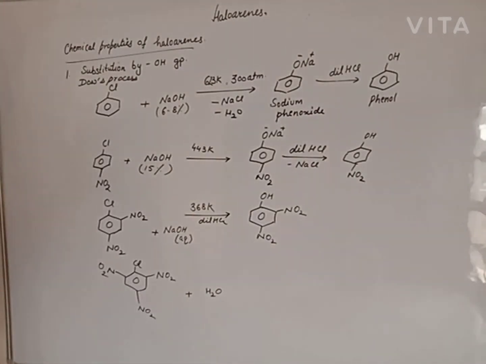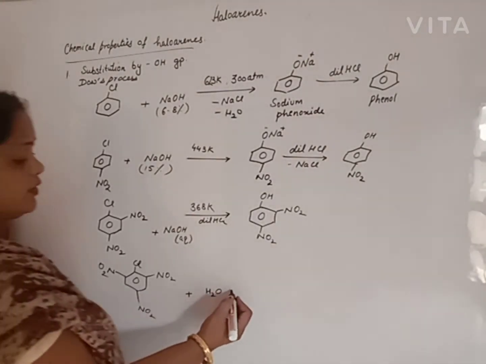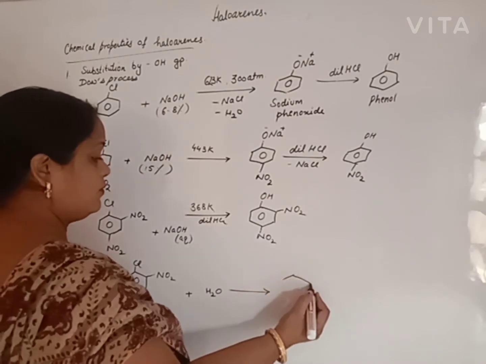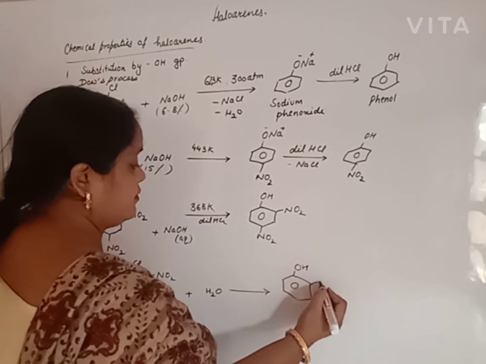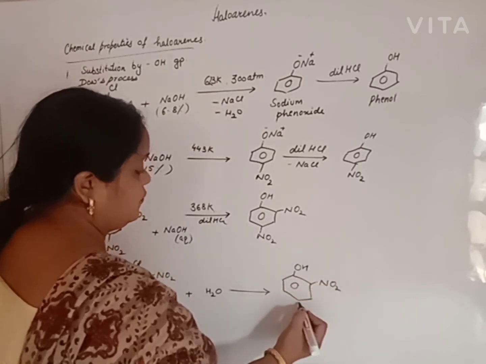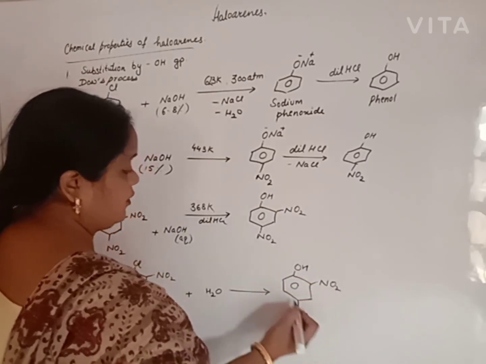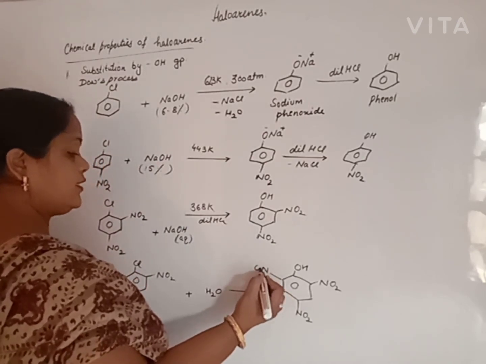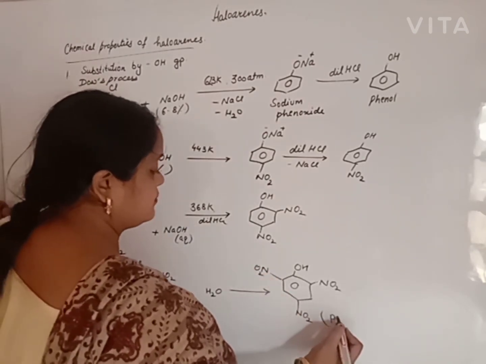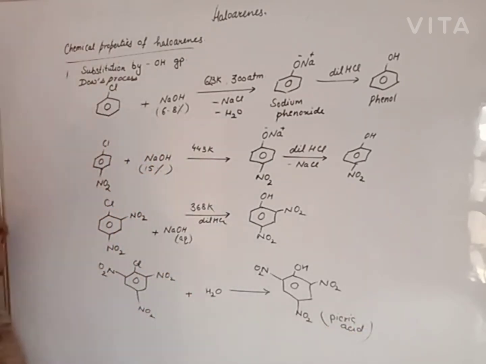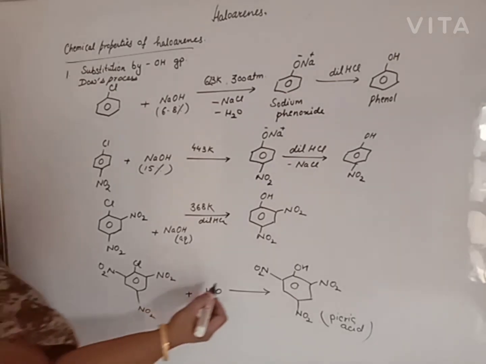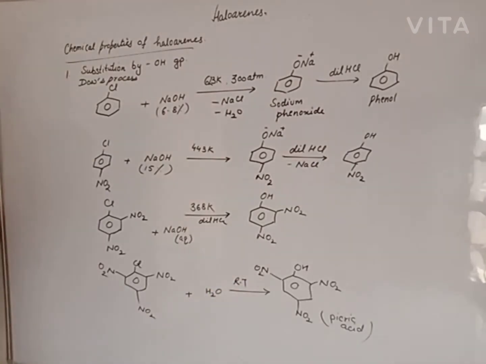No need for NaOH. It reacts with water to give 2,4,6-trinitrophenol, that is commonly known as picric acid. Clear? And the reaction takes place at room temperature.